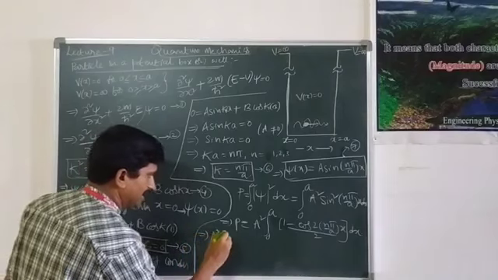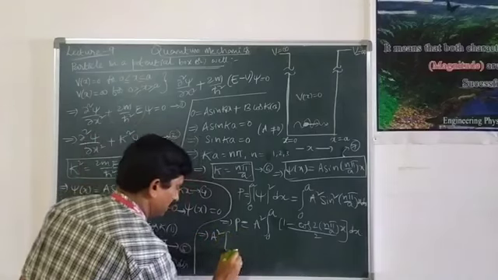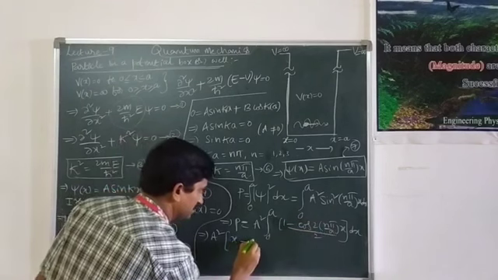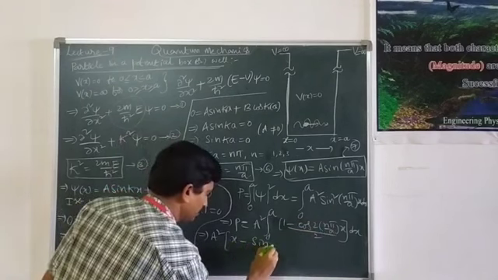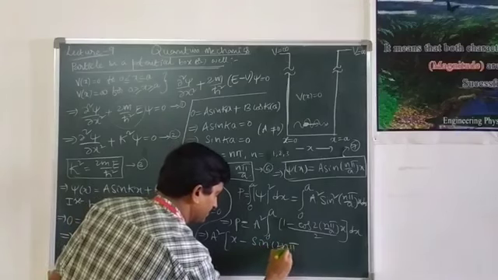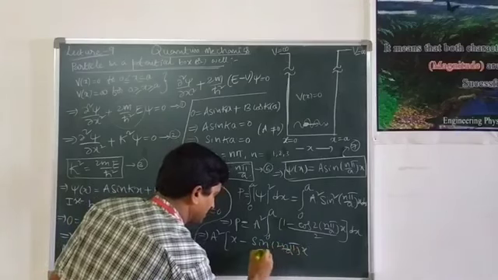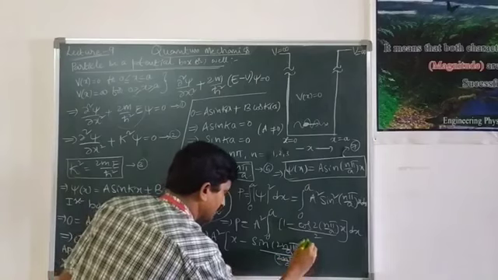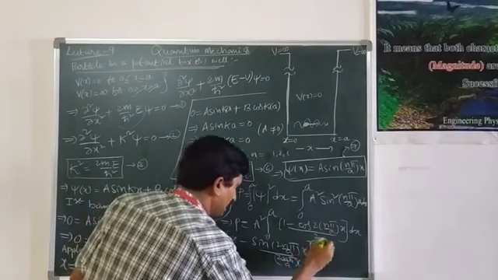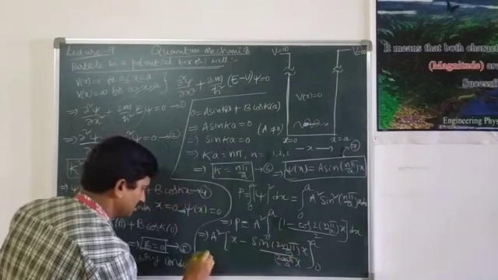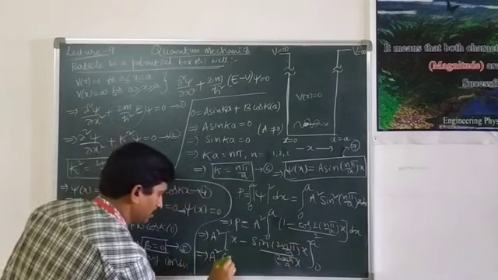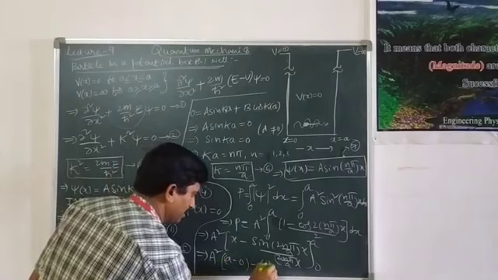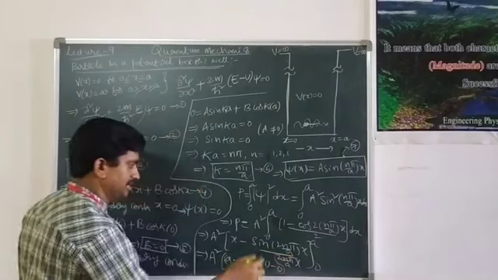Now let us apply the integration. That is a square by 2, then x minus sin 2n pi by a into x divided by 2n pi by a. Now let us apply the limits. That is a square into a minus 0 minus 0 minus 0, as sin 0 is 0.